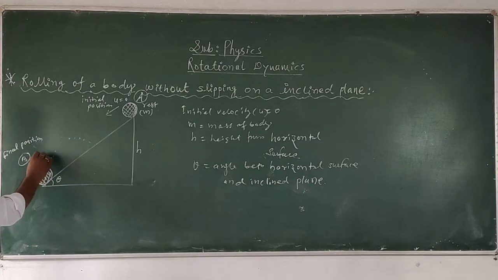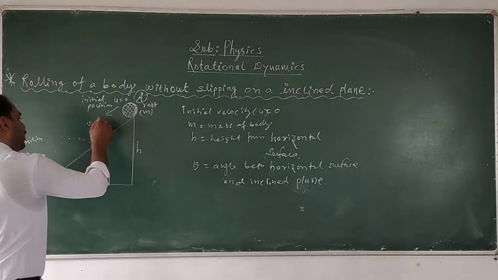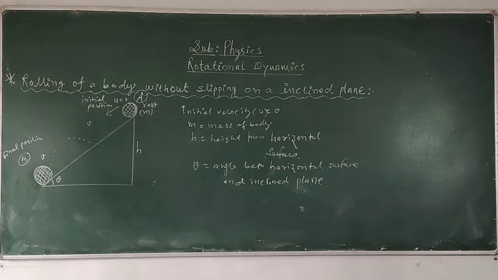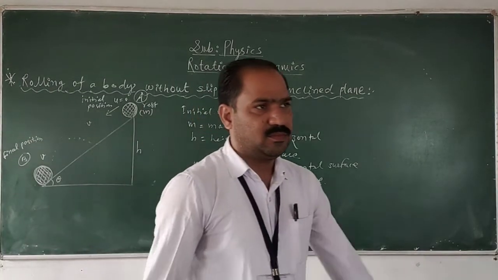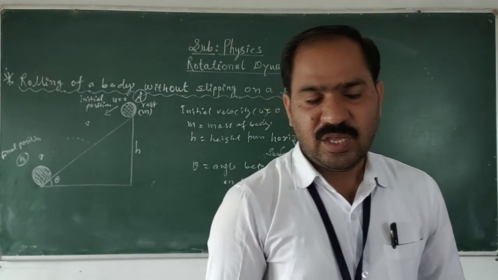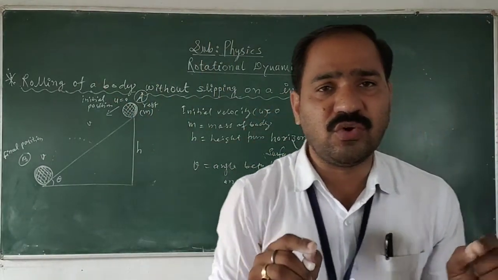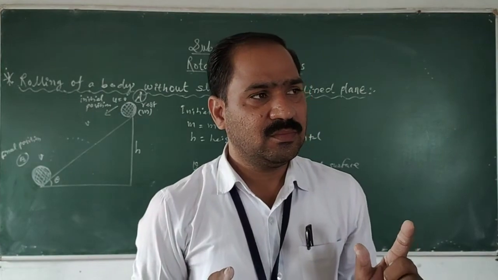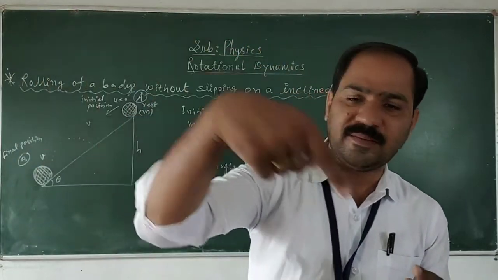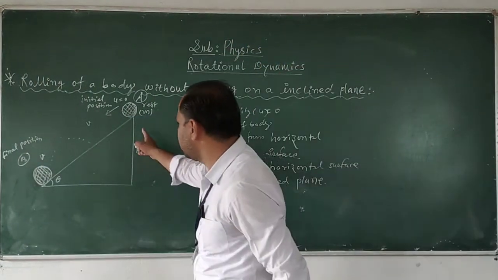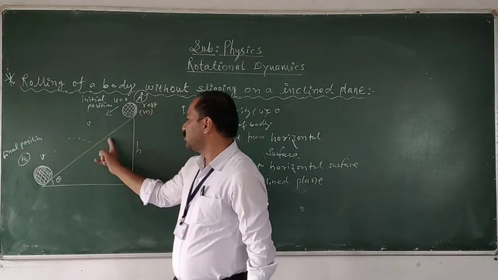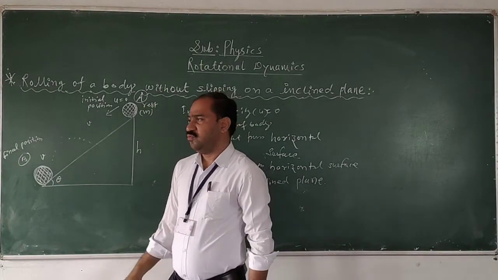And here, suppose the velocity is v. This body is moving with the velocity v in the downward direction. What I am saying is, initially the body was at rest, having u equal to 0 initial velocity. But here the body is moving in the downward direction above the inclined plane with some velocity.